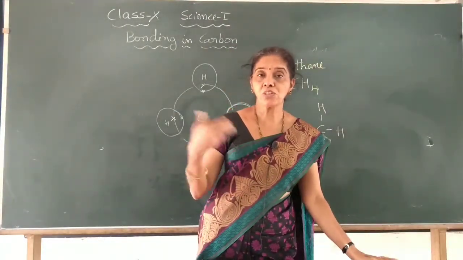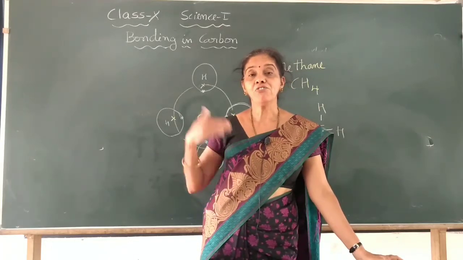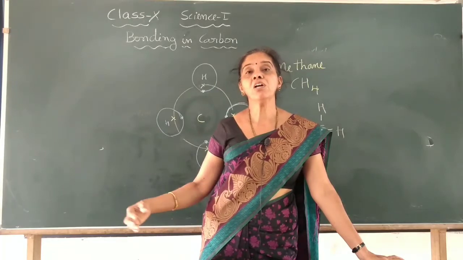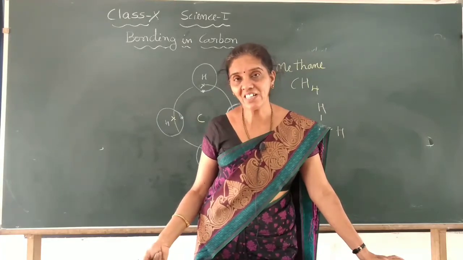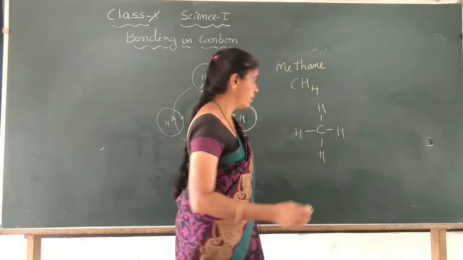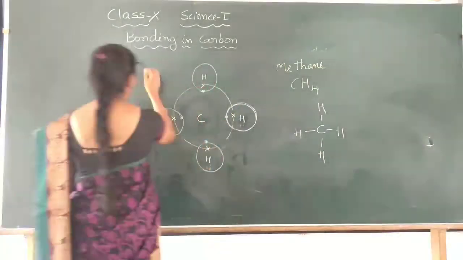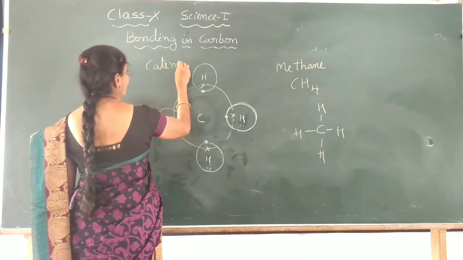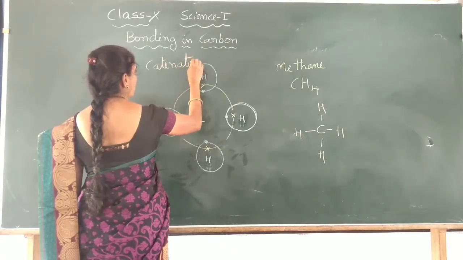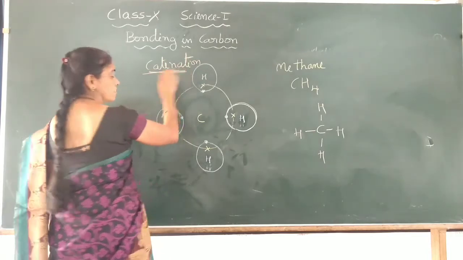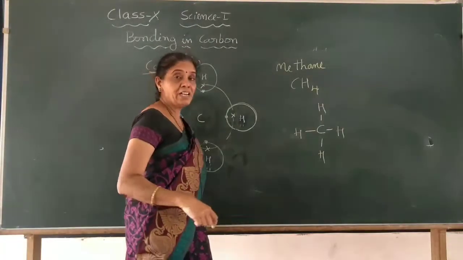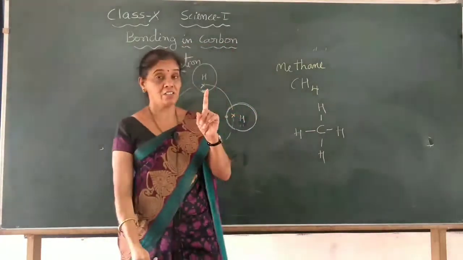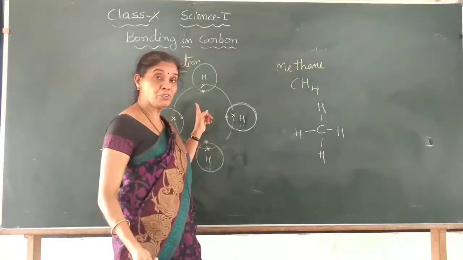So the property of the carbon atom of forming bonds with other carbon atoms, forming a long molecule, is called catenation.